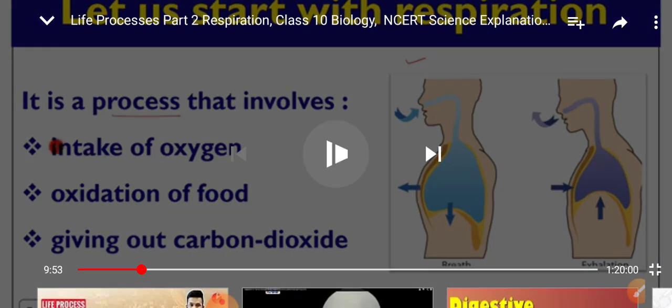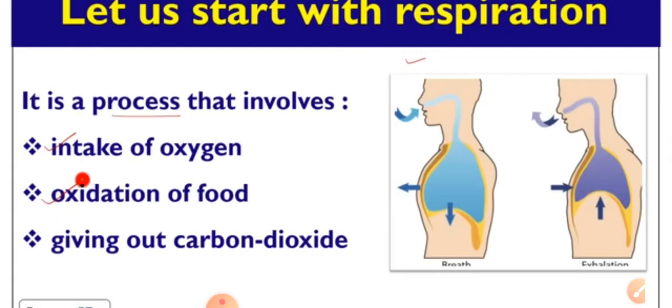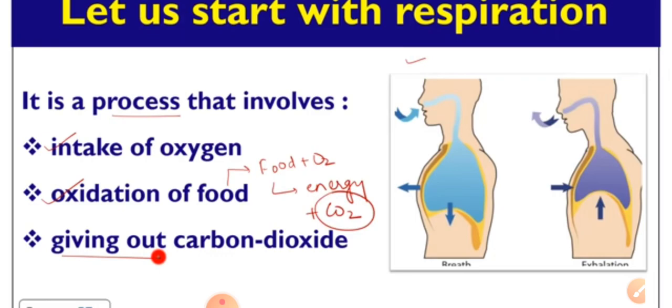So we can define respiration as a process in which we take in oxygen and release energy by the oxidation of food. Here energy is released as well as carbon dioxide. Carbon dioxide is also released in this process of respiration.